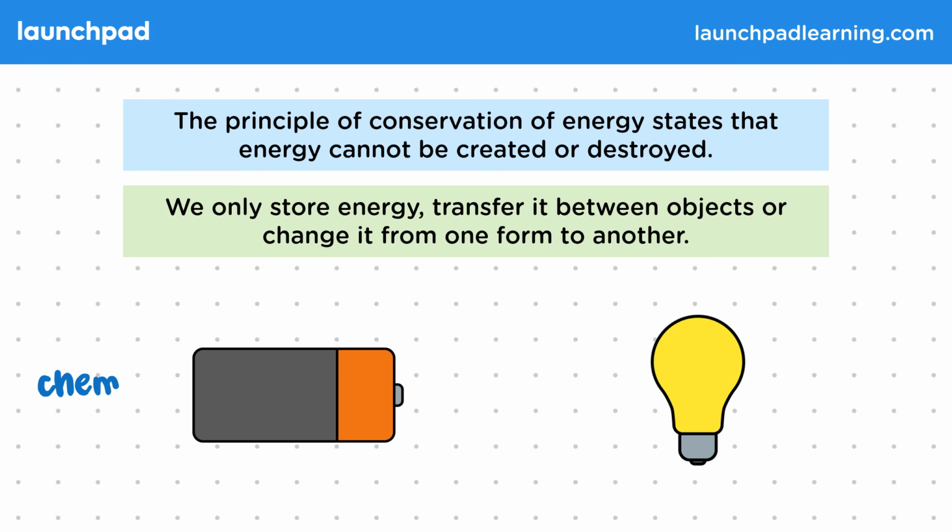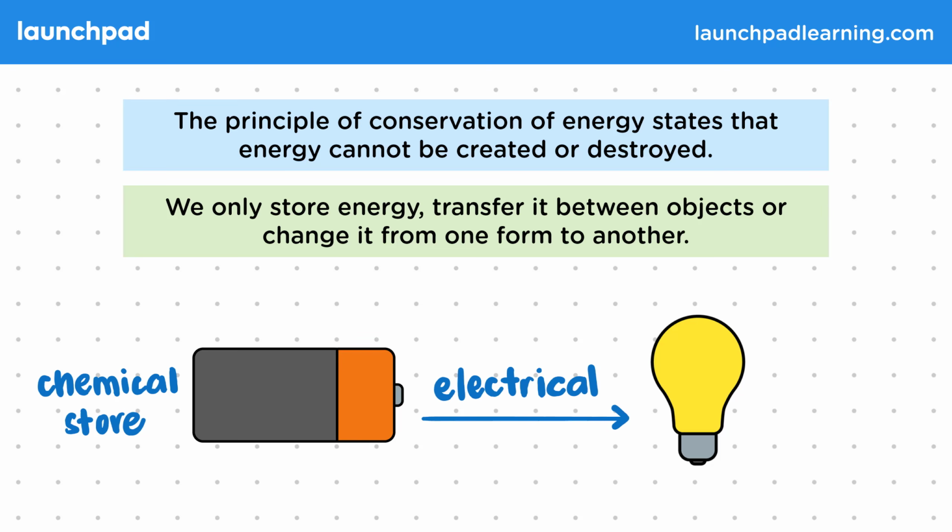The battery contains a store of chemical energy, which is converted to an electrical current. It's not created. This is then converted into light and also into heat. But what can we say about the total energy in a system like this one?